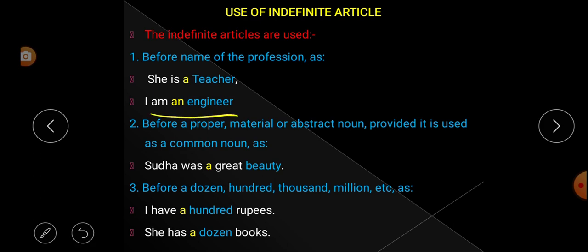Next, I am an engineer. Engineer also is the name of a profession. That's why before the name of a profession, article an is used.